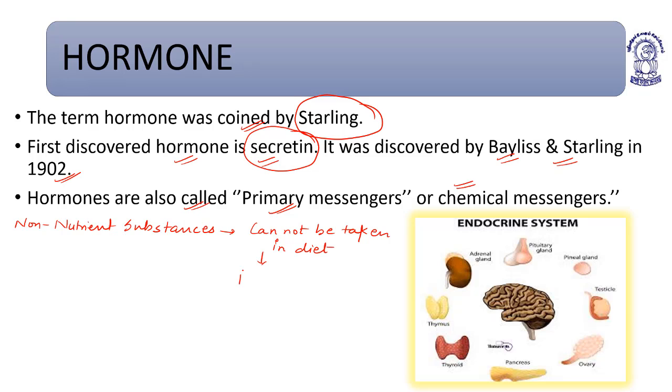They can only be produced by the body inside cells. They are secreted in traces, a very small amount.